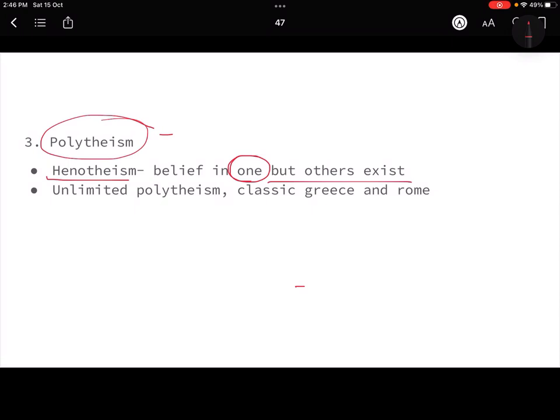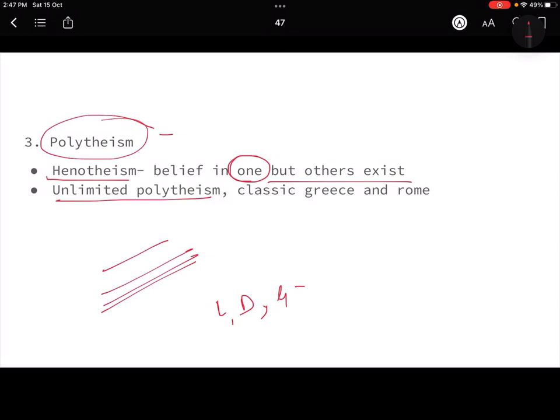So that is henotheism. Then there is unlimited polytheism. That means there are so many gods and you will worship every god based on the requirement. For example, sometimes we will worship Lakshmi, sometimes we will worship Durga, right? Sometimes when you have to start or initiate any ceremony, then there will be worship of Ganesh, right? So based on the occasion there are different gods and every god is worshipped.